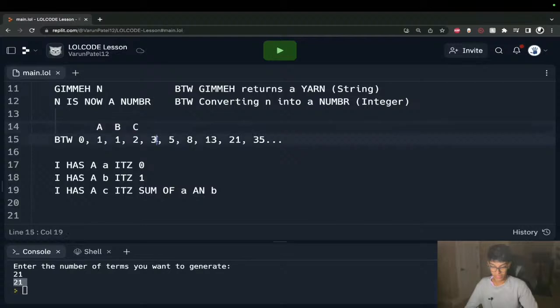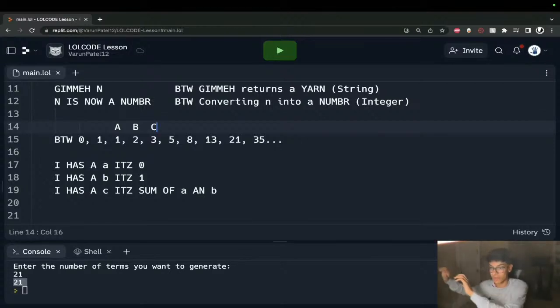If I want to get this 3, this B needs to become 2, A needs to become this 1, and then if I sum those up, I get my new C value. So it's like we have our ABC and we're shifting them along the entire Fibonacci sequence.